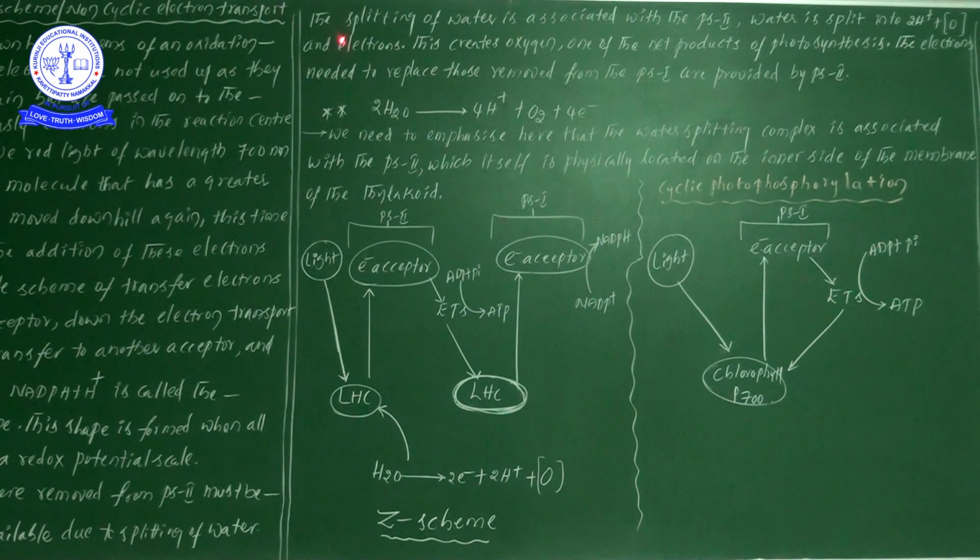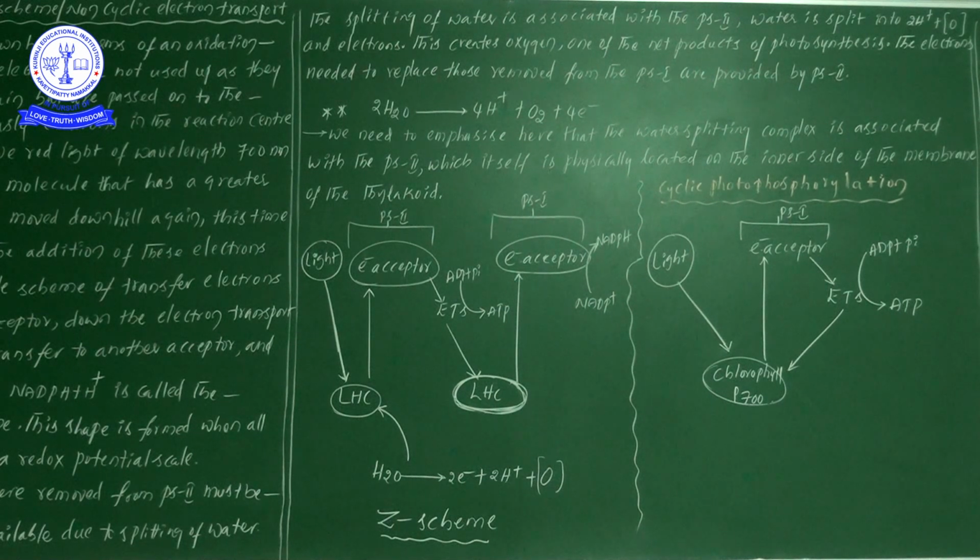Okay, next, let us continue to see the splitting of water information. Now, the splitting of water is associated with PS2, as we already saw. Water is split into 2 protons, O2 and electrons. This creates oxygen, one of the net products of photosynthesis.